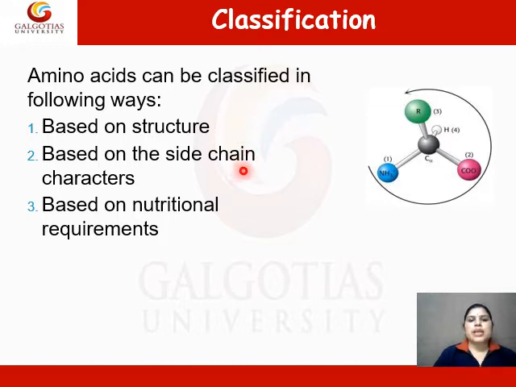Based on the side chain character, amino acids can be classified as polar and non-polar amino acids. Based on the nutritional requirement, amino acids can be further classified as essential, semi-essential, and non-essential amino acids.